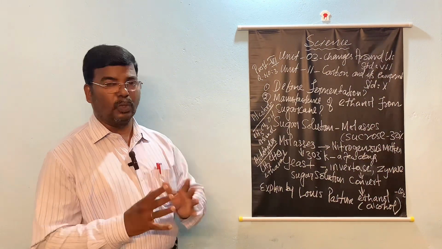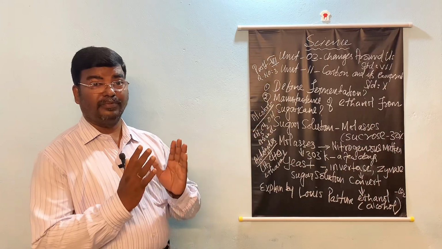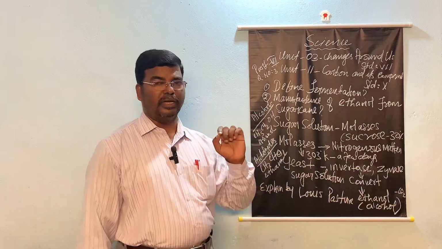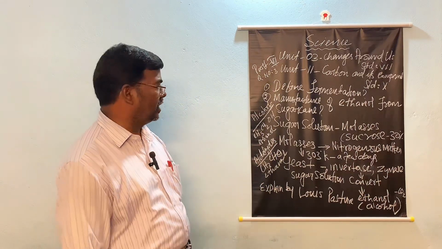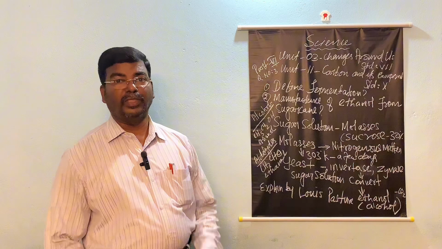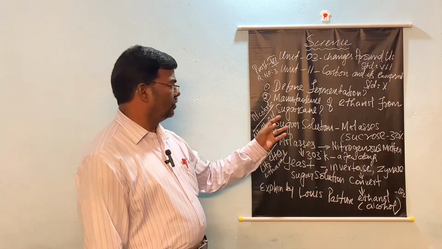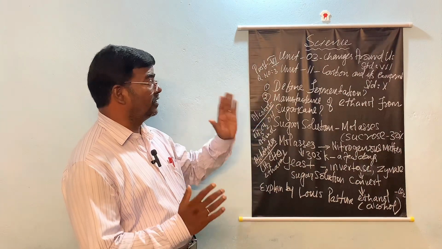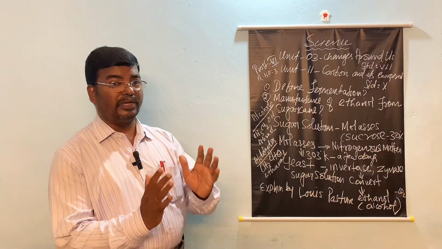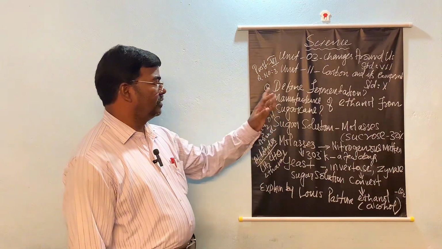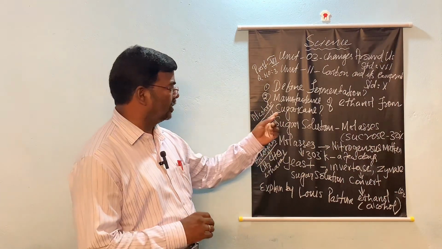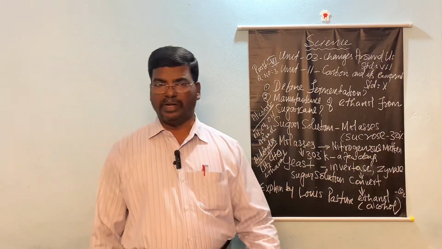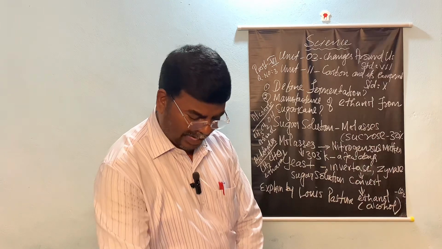So the student should know what is fermentation, but at the same time in 10th standard there is a peculiar 7-mark question, that is manufacture of ethanol from sugarcane. So for 7th standard I am going to give a very short idea, but for the manufacture of ethanol from sugarcane I am going to give a somewhat elaborate explanation.